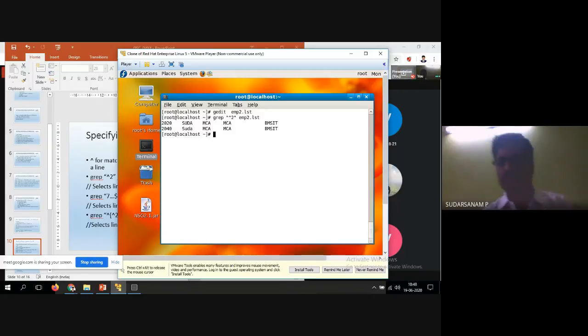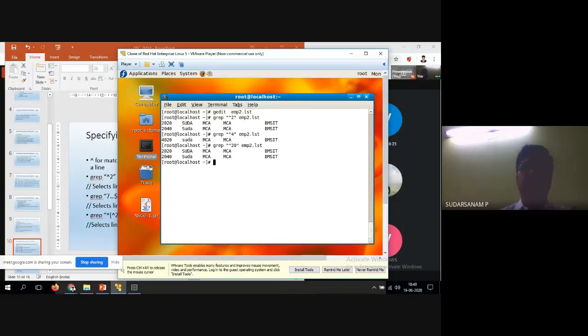Now I want to start with 4. So like this, I can display the values. Start with 40, I'll enter it, or 20. Start with the 20.